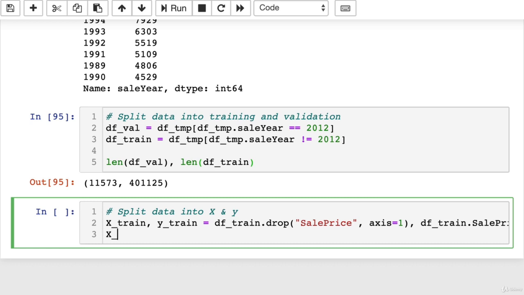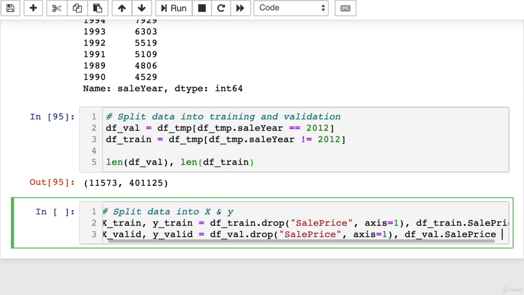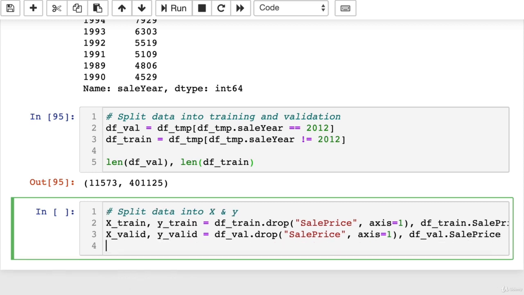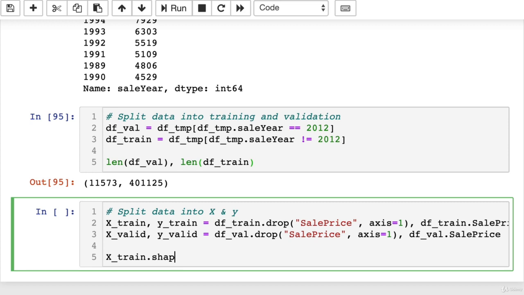Beautiful. And now X_valid, y_valid equals df_val.drop SalePrice, just the same again, but this time with the validation set, and df_val SalePrice. There we go. And now we'll have a little inspect of our data just to make sure we haven't made a little error somewhere. These should all be comparable shapes to each other.